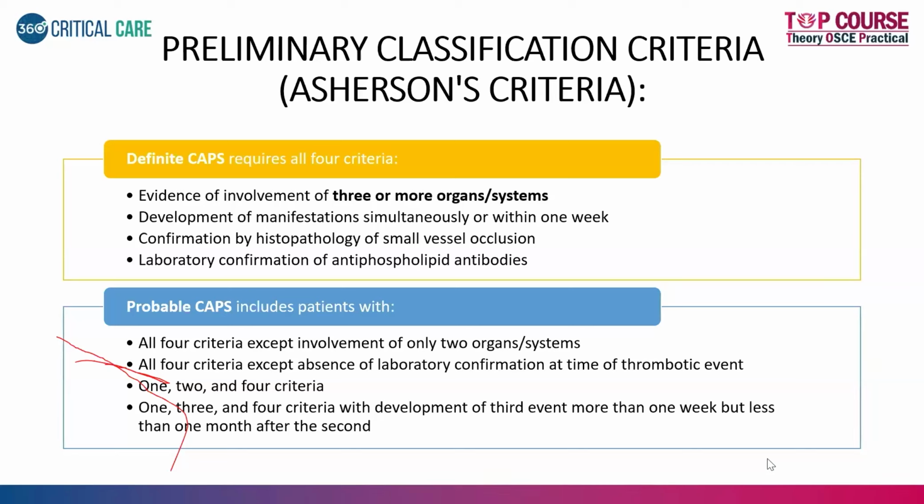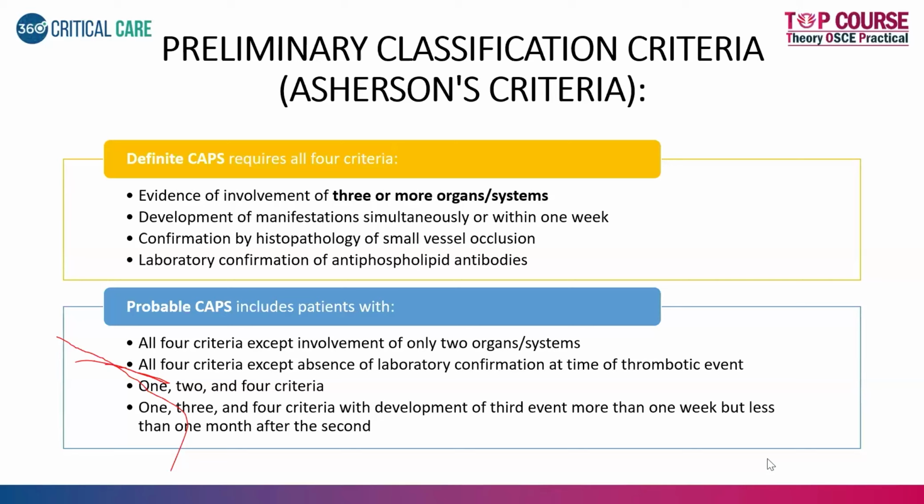There should be evidence of involvement of three or more organ systems, development of manifestations simultaneously, which happens within a week's period, confirmation by histopathology of small vessel occlusion, or laboratory confirmation of antiphospholipid antibodies. Majorly all four should be present. Histopathology need not be present; if you have any other radiological evidence, that should also be fine. Large vessel histopathology is not the focus; it only looks at small vessel occlusion.